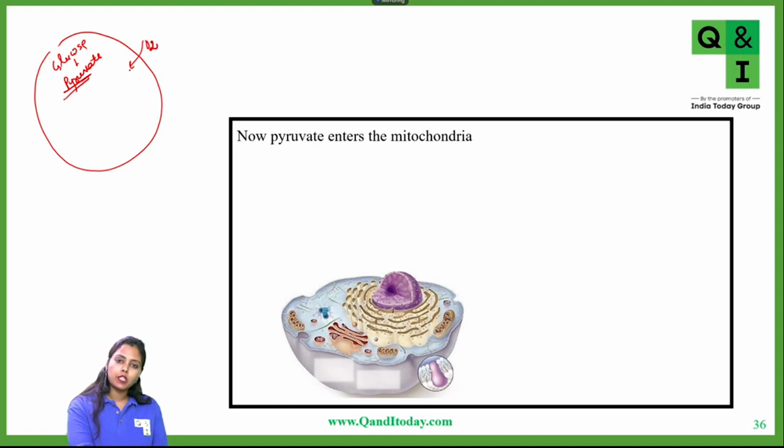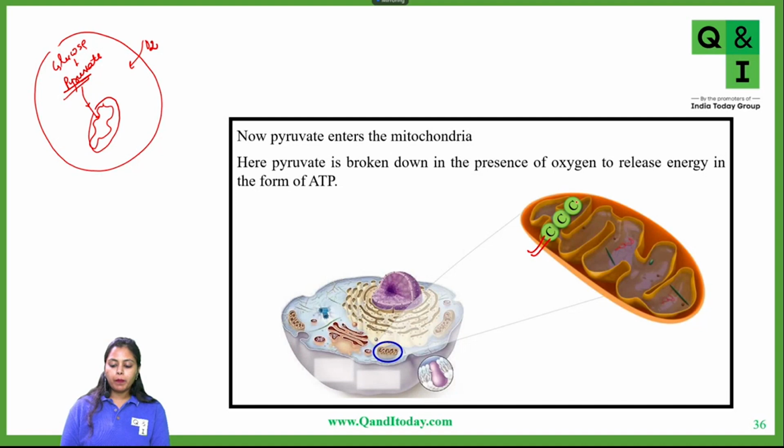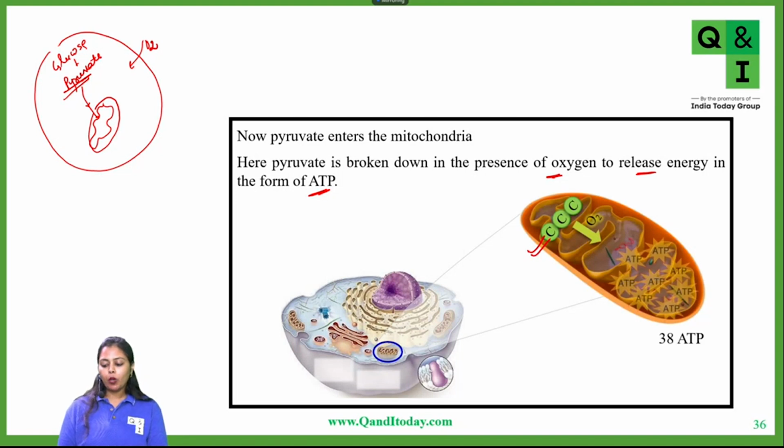If oxygen is supplied to the cells, then this pyruvate will enter into the mitochondria. Finally, this pyruvate, which is a 3-carbon compound, will be broken down in the presence of oxygen to release energy in the form of ATP. So finally, ATP molecules are produced.